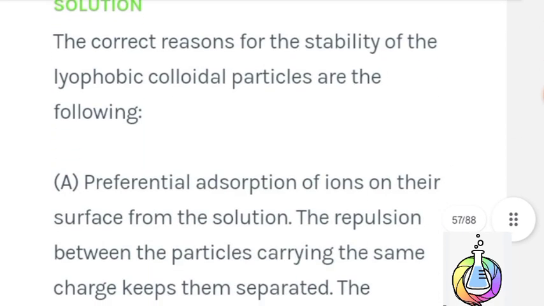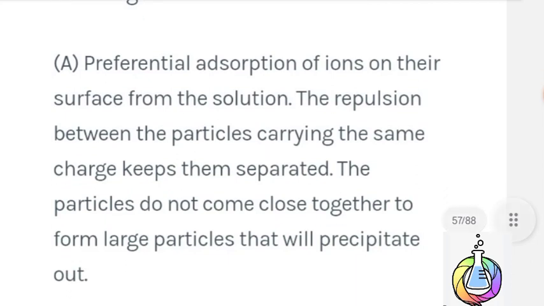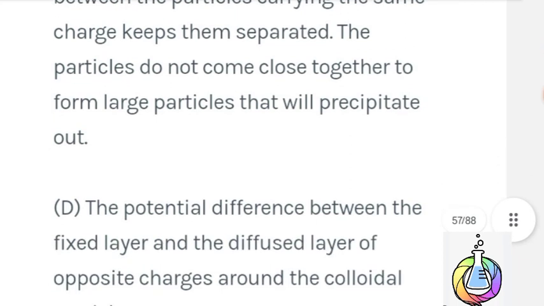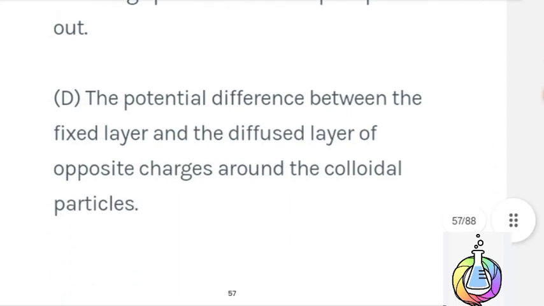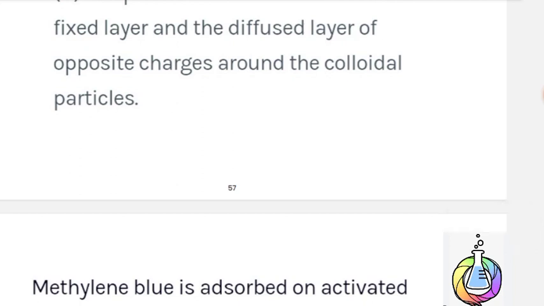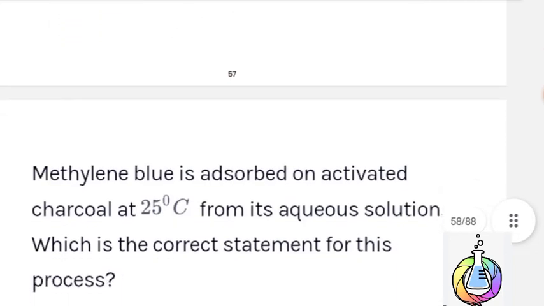The correct reasons for the stability of lyophobic colloidal particles are the following. Option A is preferential adsorption of ions on their surface from the solution. The repulsion between the particles carrying the same charge keeps them separated. The particles do not come close together to form large particles that precipitate out. Here, option D is also a correct answer: the potential difference between the fixed layer and the diffuse layer of opposite charge around the colloidal particles. Therefore, options A and D are the correct answer.